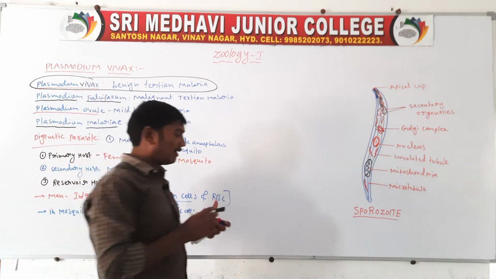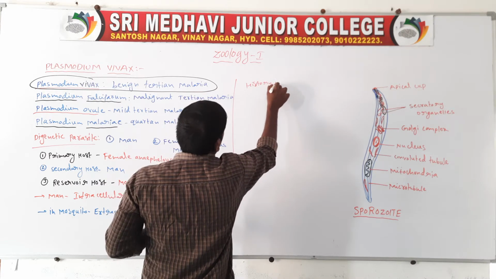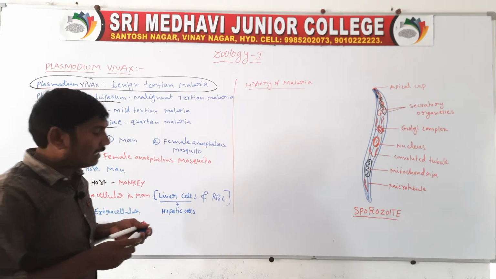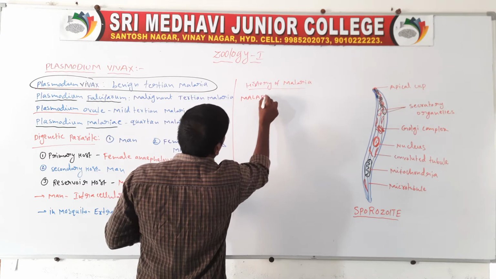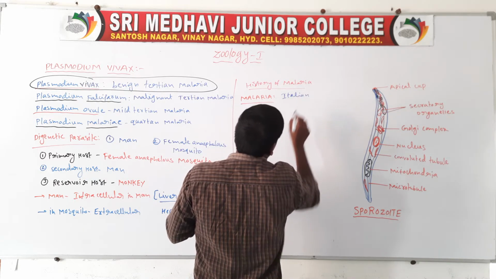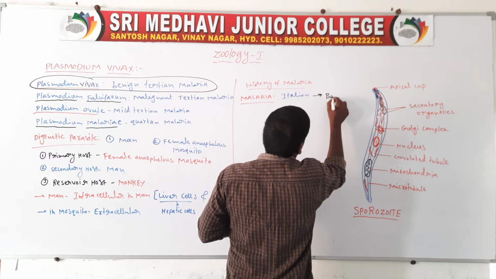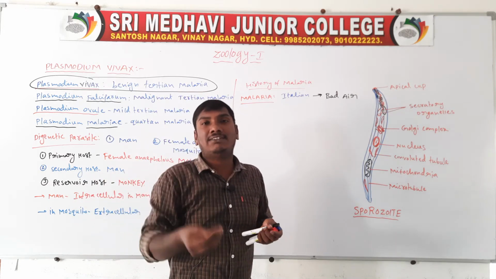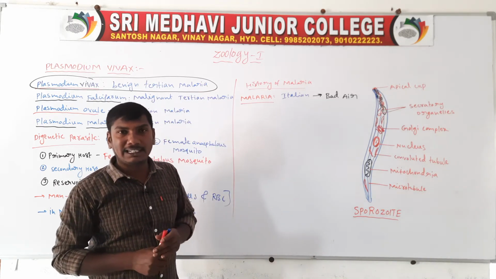Next one, the history of malaria. The word malaria is an Italian word, taken from the Italian language. Malaria means bad air.